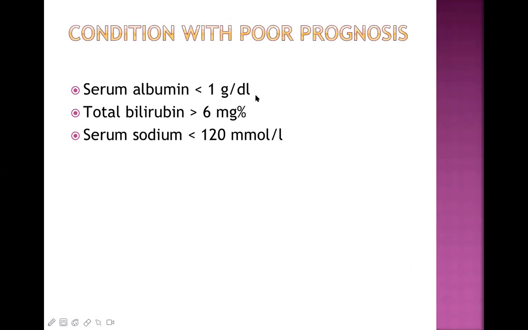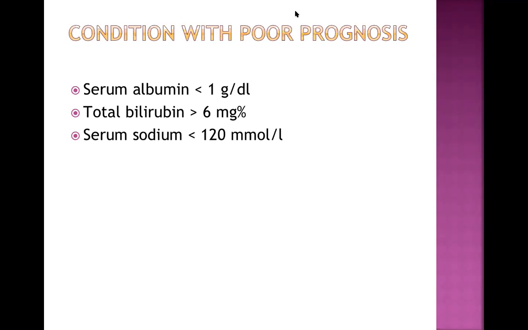So what is the normal value of serum albumin? Anybody? 3.4 to 5.4 gram per deciliter.